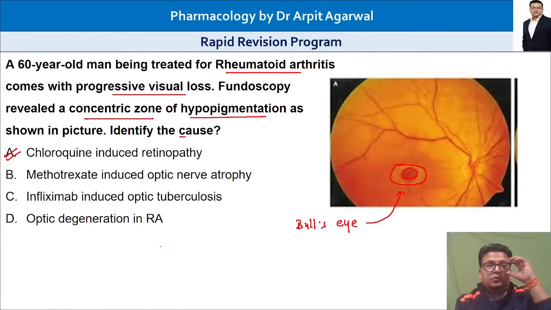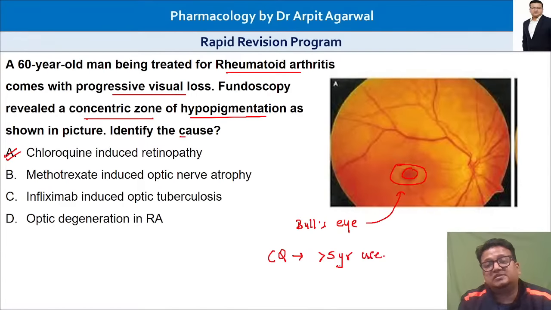Very important, chloroquine. And please remember, it will happen on chloroquine use of more than 5 years. It will not happen in weeks. When chloroquine is given for more than 5 years, it slowly deposits in the eye, then it happens.